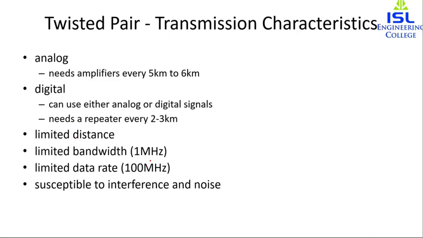The bandwidth is 1 megahertz and the data rate is 100 megahertz. The attenuation for twisted pair is a very strong function of frequency. That is, if we increase the frequency, the attenuation will also increase.